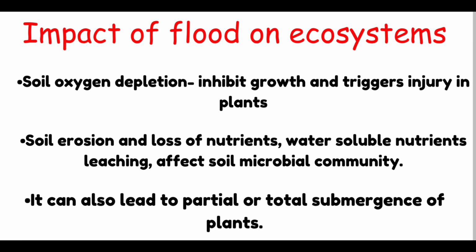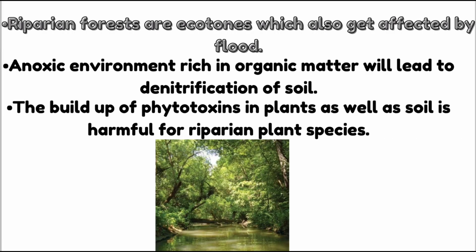Changes in soil abiotic components alter the composition of soil microbial community. Plant growth is highly dependent on the nutrient cycling by organic matter decomposition. Flooding can lead to partial or total submergence of plants. Flood also affects river ecosystems. Riparian forests are ecotones.